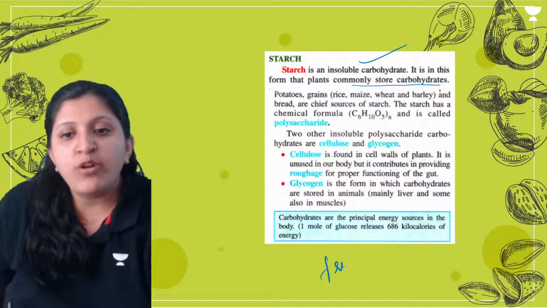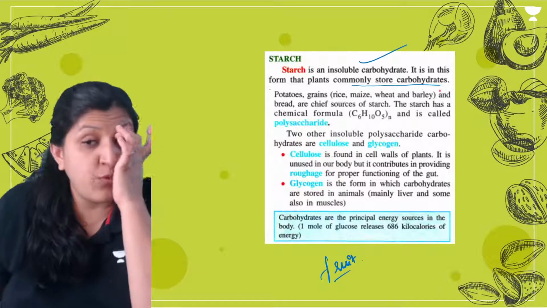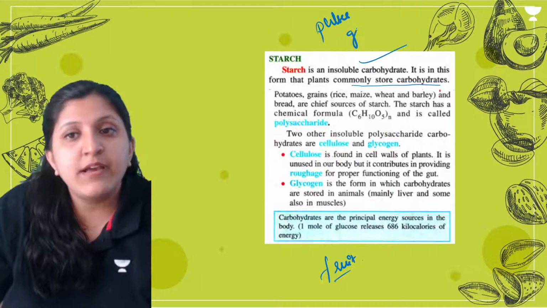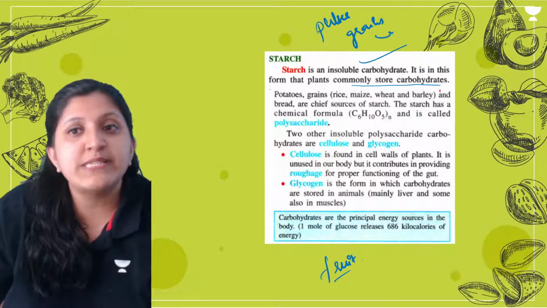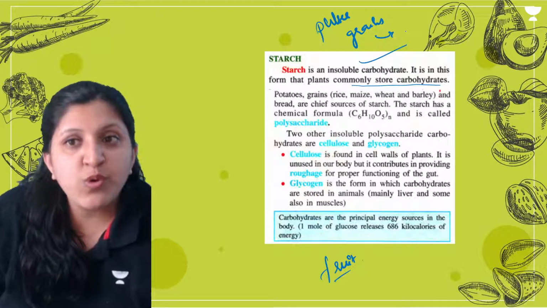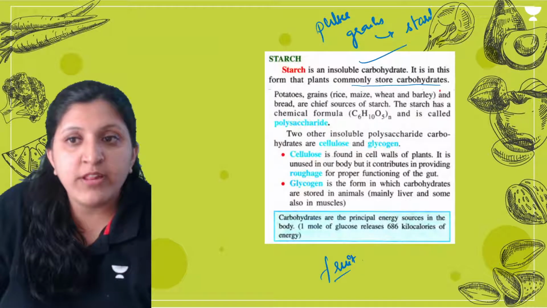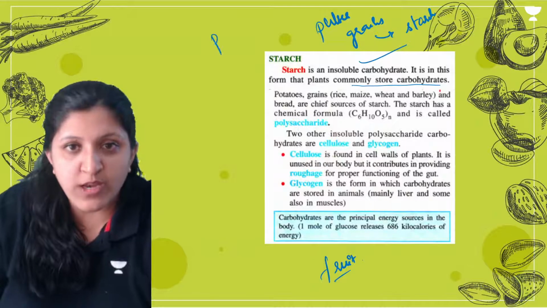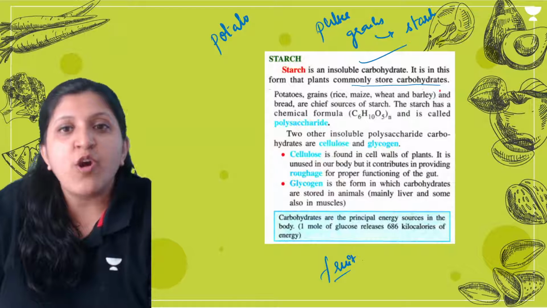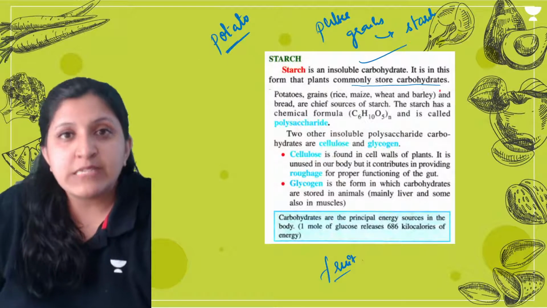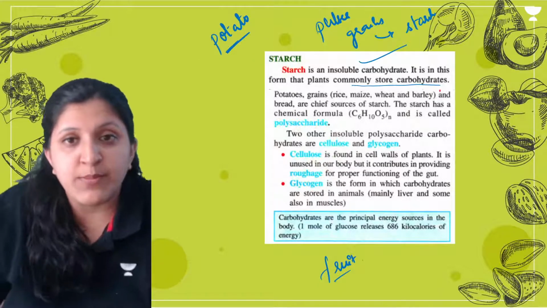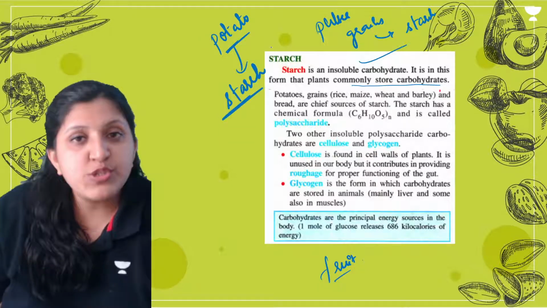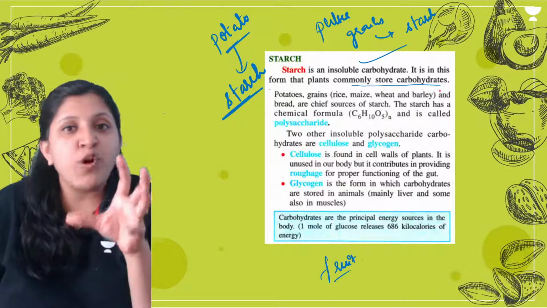Mainly not just the fruit, mainly the pulses and grains. So a plant is going to store the starch in the form of pulses and grains, and also the potatoes. Okay, so sweet potato or a normal potato, then in certain cases with respect to other vegetables, starch storage is done. So starch is stored mainly by the plant in the form of a potato.